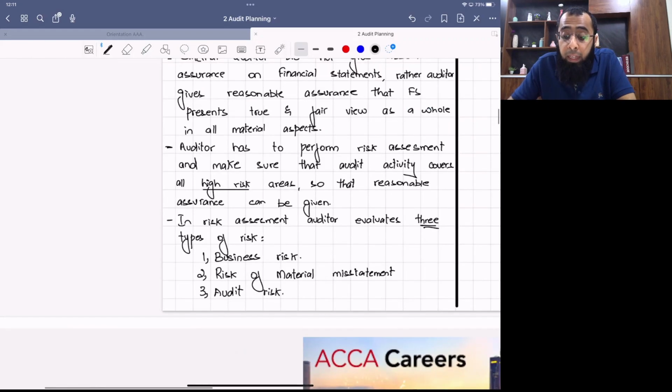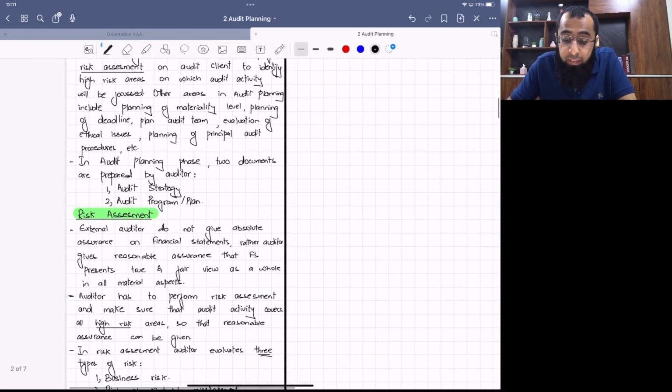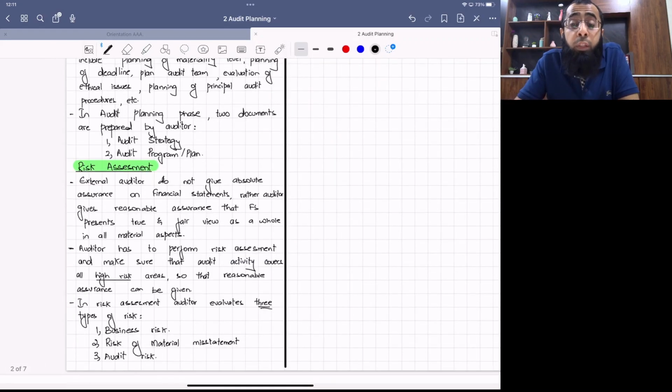Now, what do you mean by inappropriate audit opinion? For example, if there are any issues which the auditor identifies that, okay, I will face these issues during the audit activity, so these are the audit risks which can affect his audit opinion. These can include first year of audit. We are doing a first time audit of this client. So this is an audit risk. It creates an exposure that it can lead to inappropriate audit opinion.